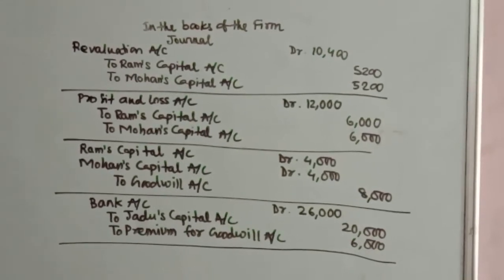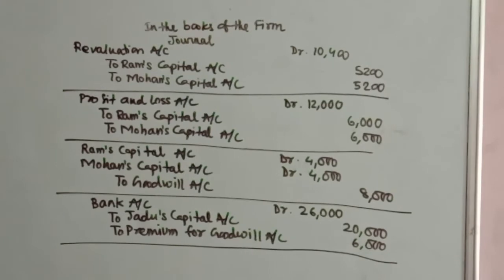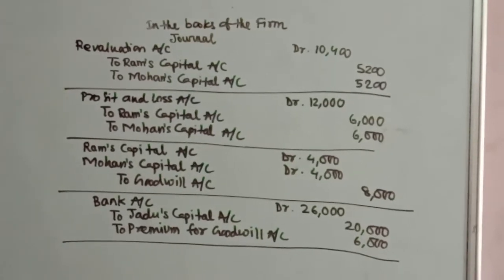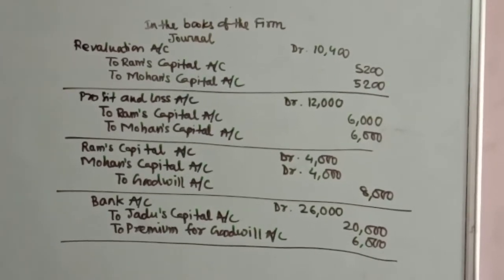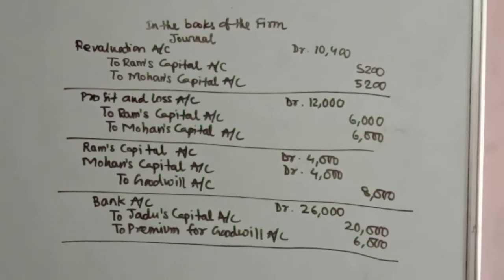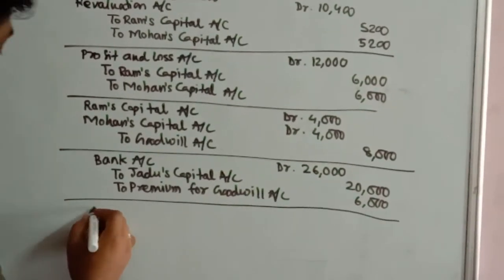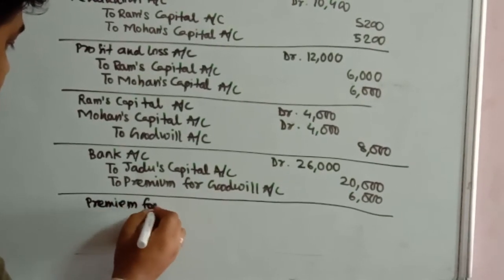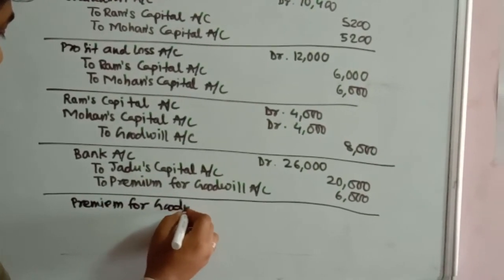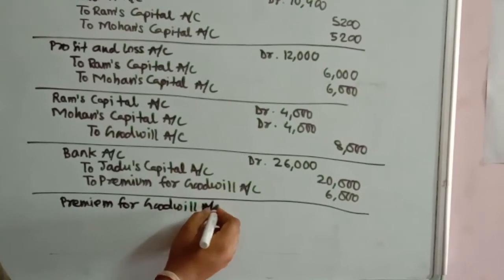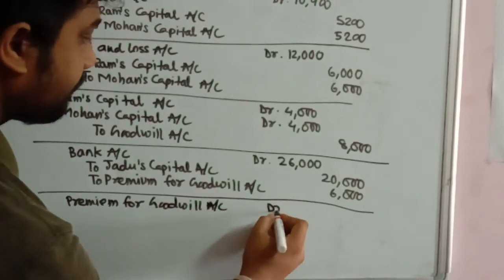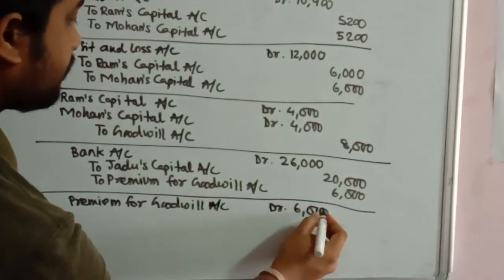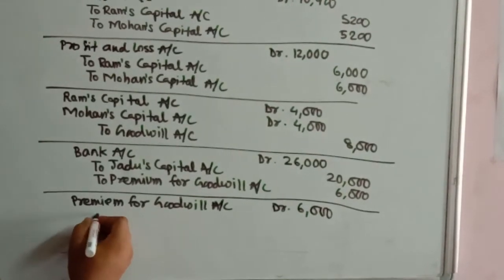on it. This premium for goodwill will be shared by the existing partners or the sacrificing partners, the existing partners in their sacrificing ratio. So this premium for goodwill, which amounts to rupees 6,000, will be shared by the sacrificing partners.